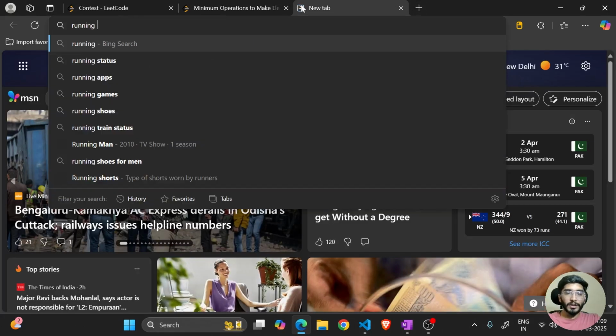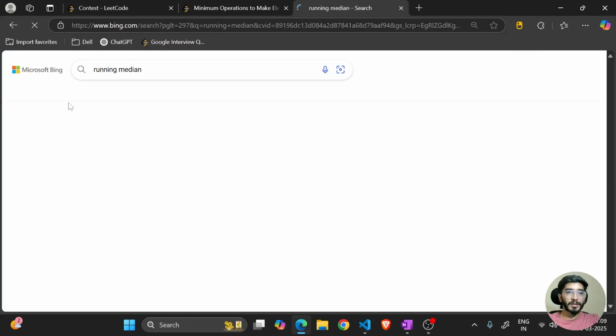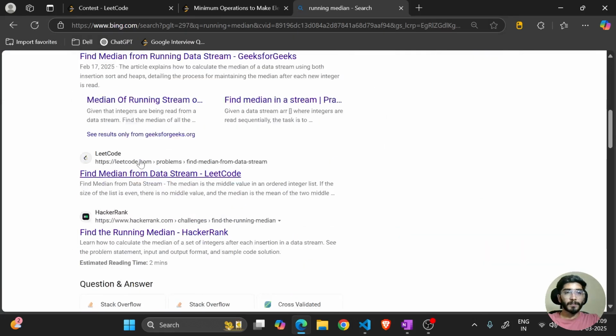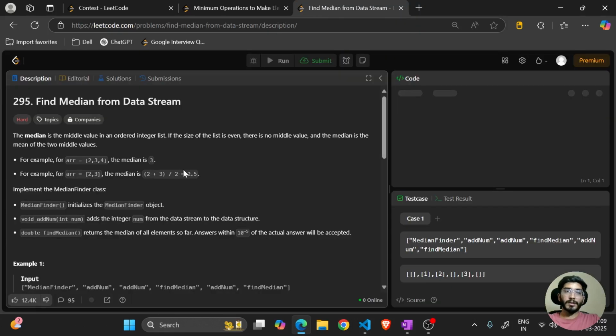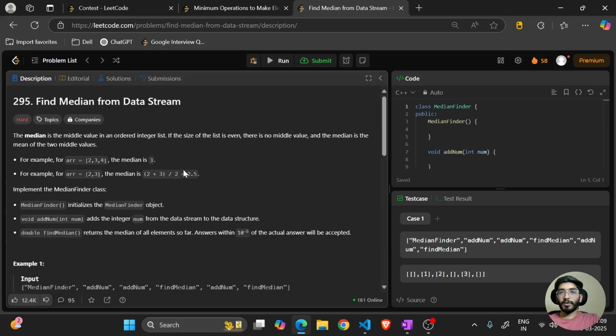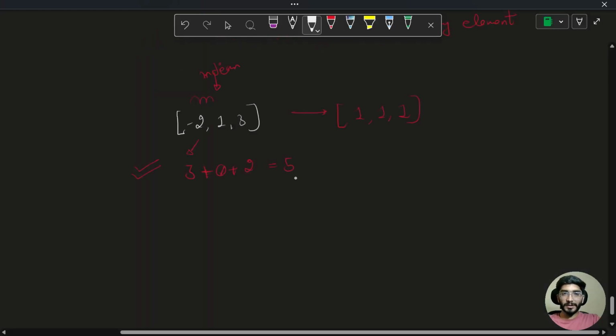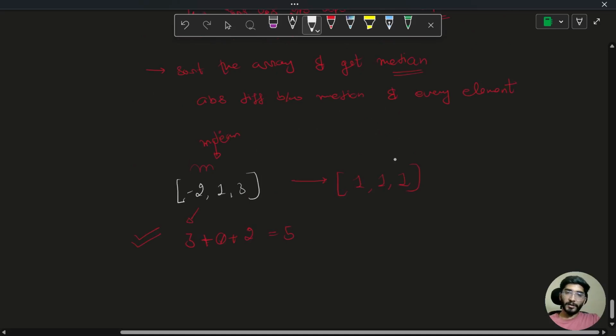So there is a question on Leetcode itself, which is running median, I guess. Find median of a data stream. Yes, so this is the question. It can be found on Leetcode or any other platform, and there is a similar question in the CSES problem set also, where you are given an array, and for every subarray of size k, you have to find the middle element of that also. So this is the main idea behind solving this problem.